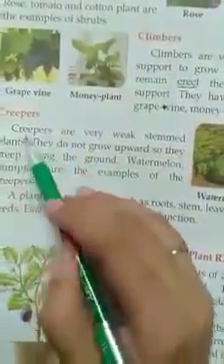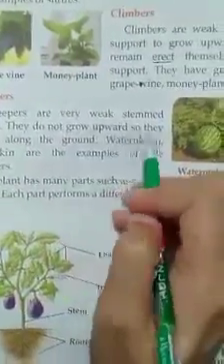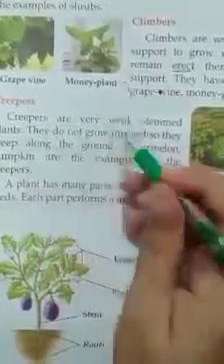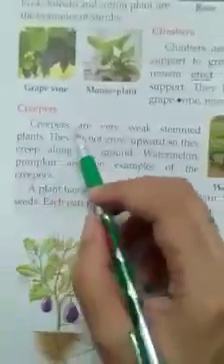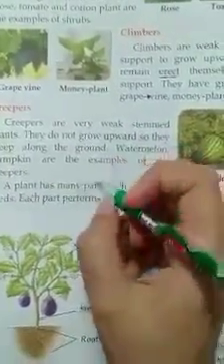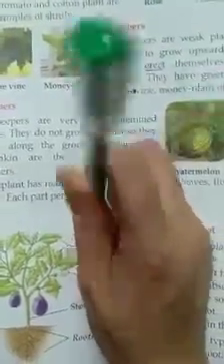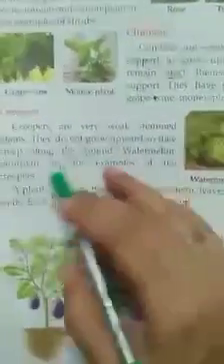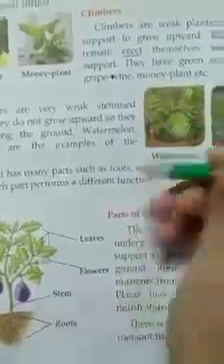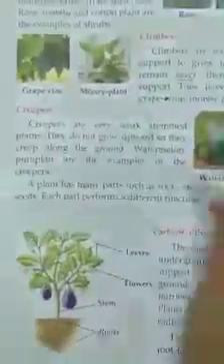Next is creepers. Creepers are very weak stemmed plants. They do not grow upward, so they creep along the ground. Means they have a very weak stem. They can't grow upward because their stem is very weak. If they grow upward, the stem can't bear the weight of the plant and it will break down. So what they do, they creep along the ground. They start growing along the ground, means they grow in this direction. They don't grow upward, they grow in this direction.